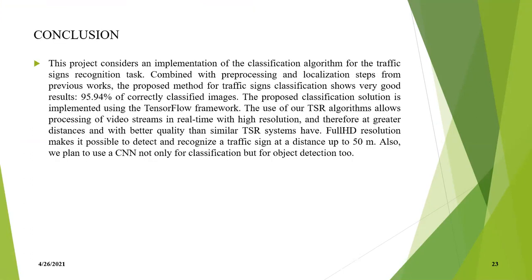The conclusion. This project uses a classification algorithm to classify the provided image. After testing the trained model, we are getting an accuracy of 95.94% of correctly classified images. The project is implemented using Python, as I said. The framework used is TensorFlow. The algorithm used is CNN, the convolutional neural network, which can also be used for different work like face recognition, object detection, and many other computer vision tasks.